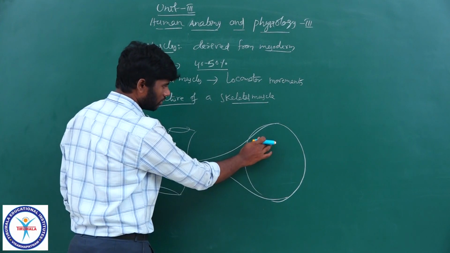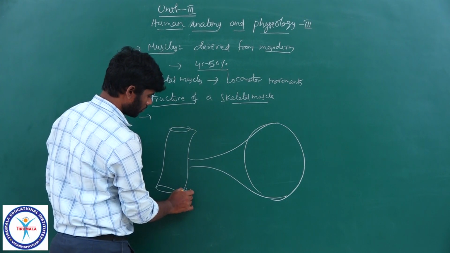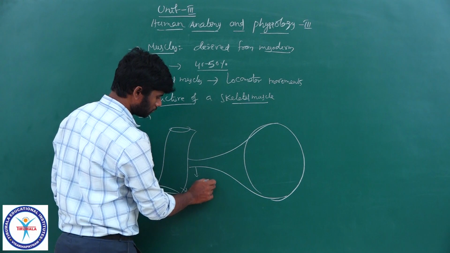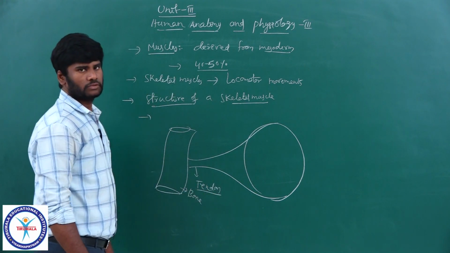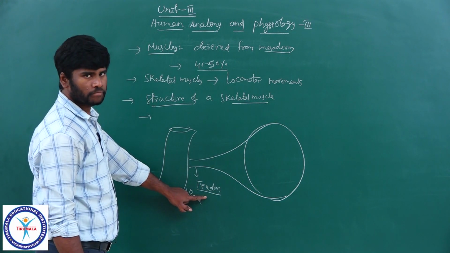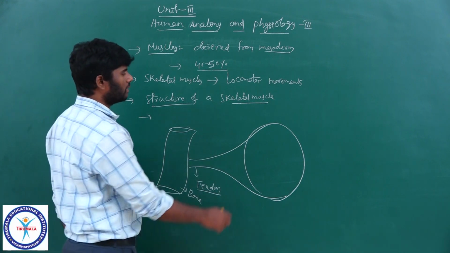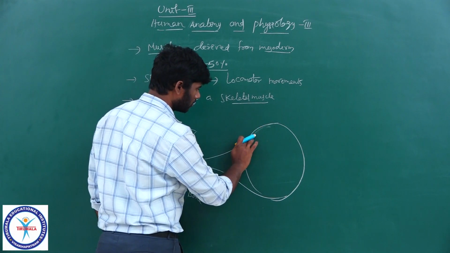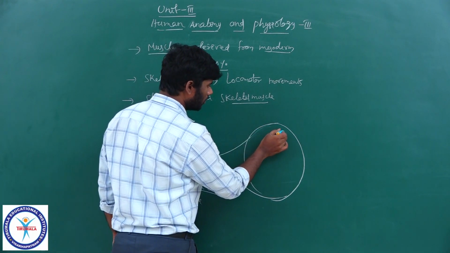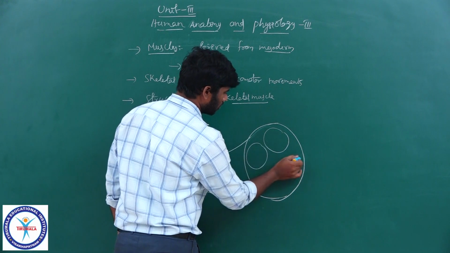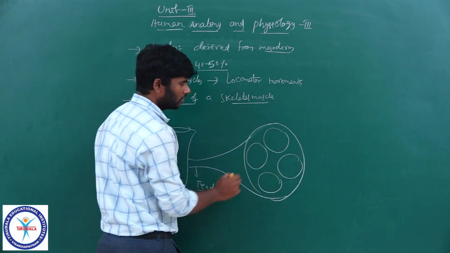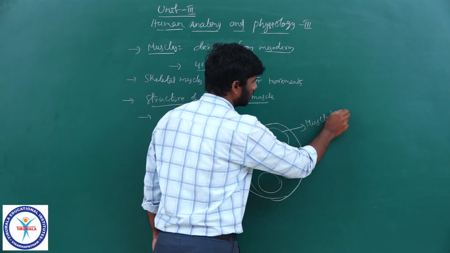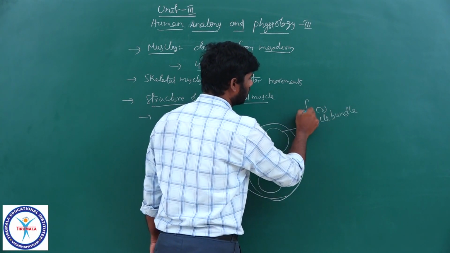The muscle is connected to the bone via tendon. The muscle is made of several muscle bundles. This is a muscle bundle, also named a fascicle.